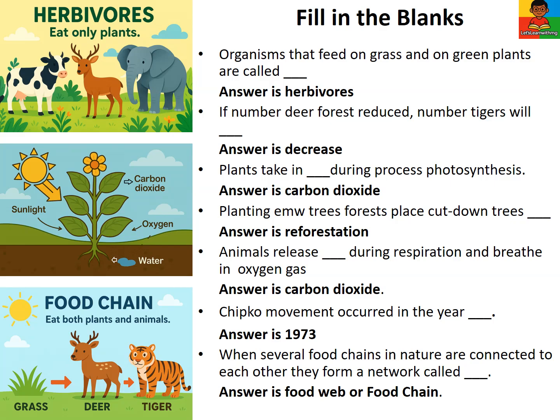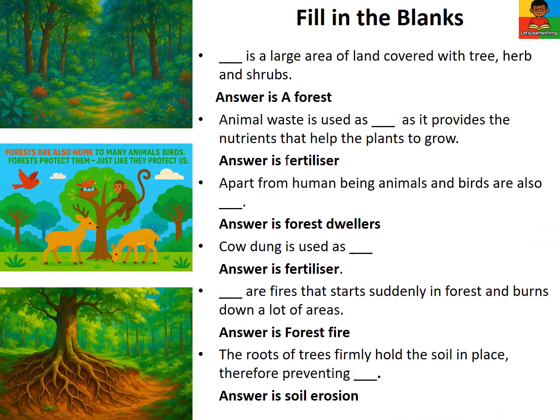When several food chains in nature are connected to each other, they form a network called a food web. Fill in the blanks. A forest is a large area of land covered with trees, herbs, and shrubs. Animal waste is used as fertilizer as it provides the nutrients that help plants to grow. Apart from human beings, animals and birds are also forest dwellers. Cow dung is used as fertilizer. Forest fires are fires that start suddenly in forests and burn down a lot of areas. The roots of trees firmly hold the soil in place, therefore preventing soil erosion.